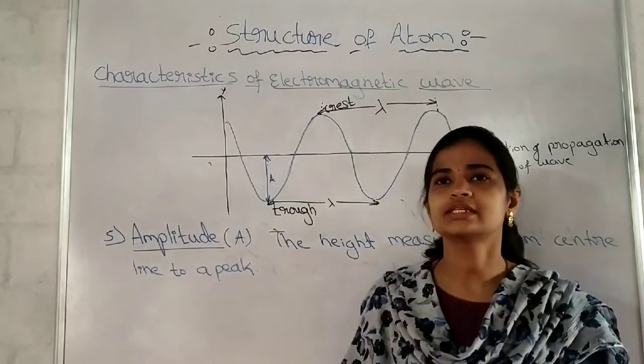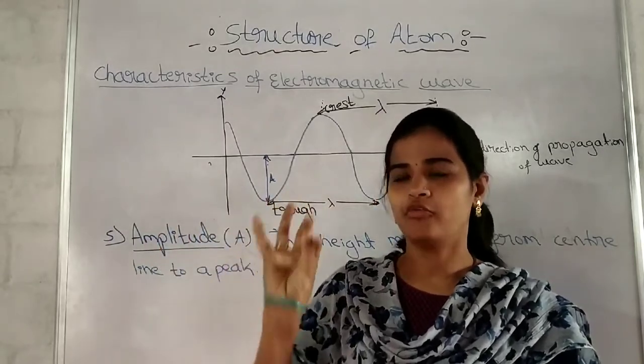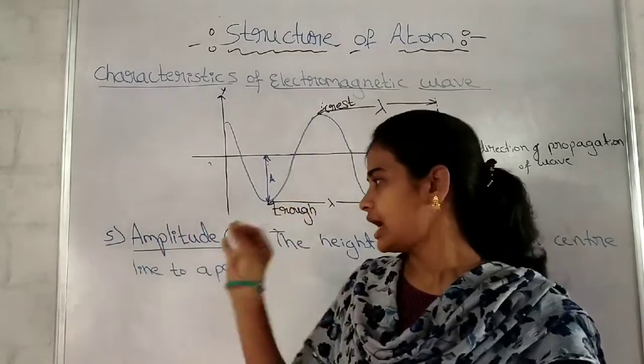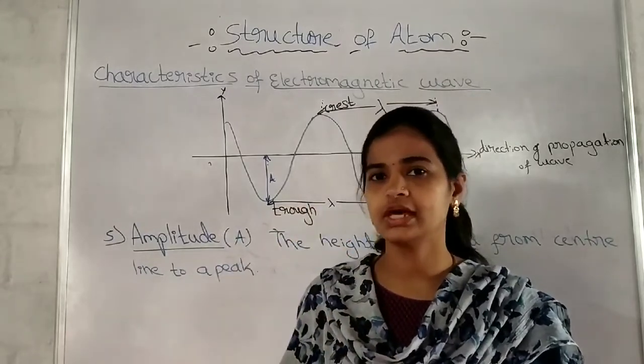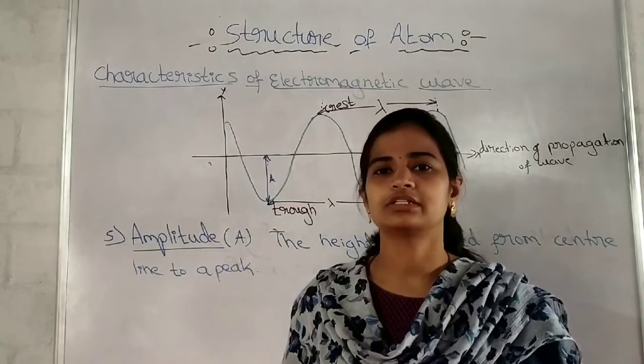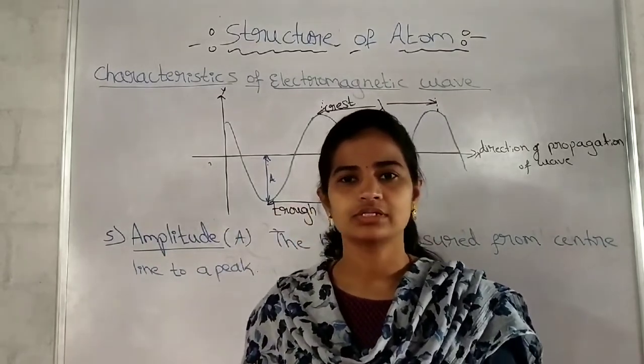In today's class we have discussed wavelength, wave number, frequency, velocity and amplitude: their definitions, their relationships to each other as well as their SI units. You have to know the definitions as well as their SI units. Okay, thank you.